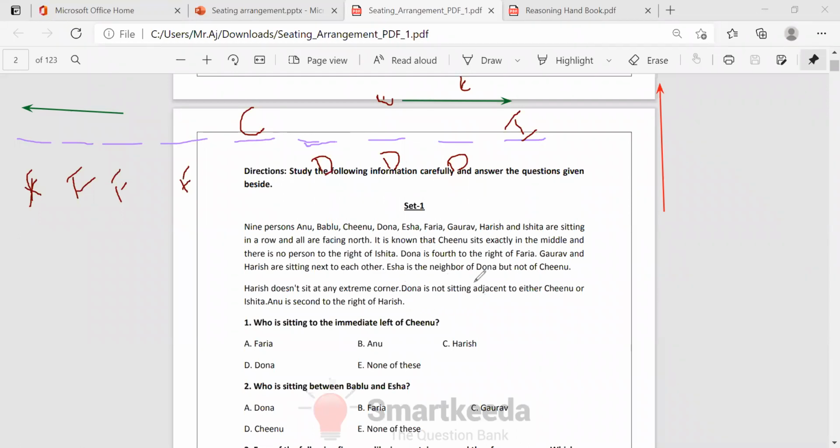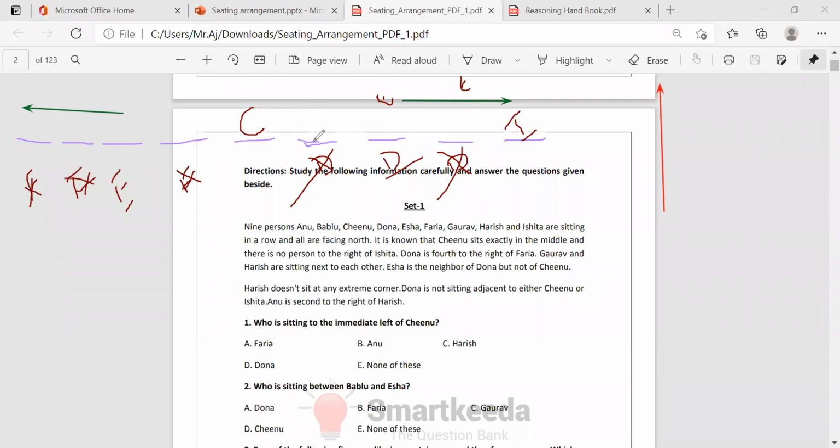Dona is not sitting adjacent to either Chinu or Ishita. First we have to read this sentence. What they're saying, Dona is not sitting adjacent to either Chinu or Ishita. So we cannot keep Dona here and here, only one is possible. So Faria cannot be here.